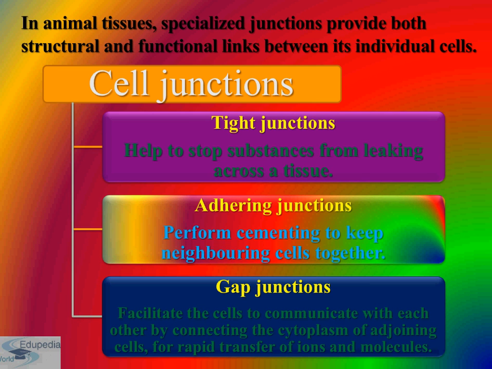Tight junctions help to stop substances from leaking across a tissue. That means it doesn't allow anything to leak across the tissue. Adhering junctions act like cement for adhering neighboring cells. And what about gap junctions?